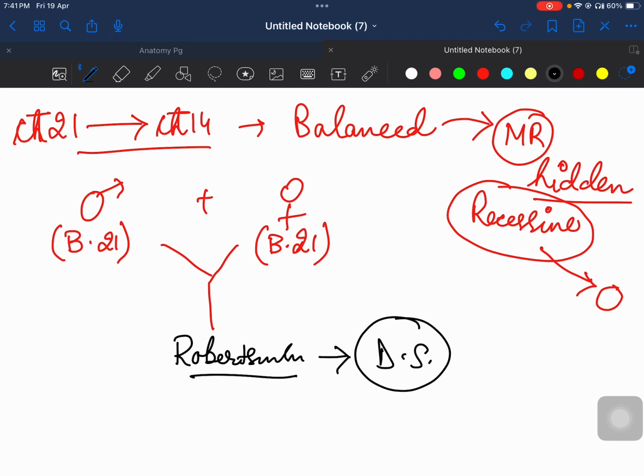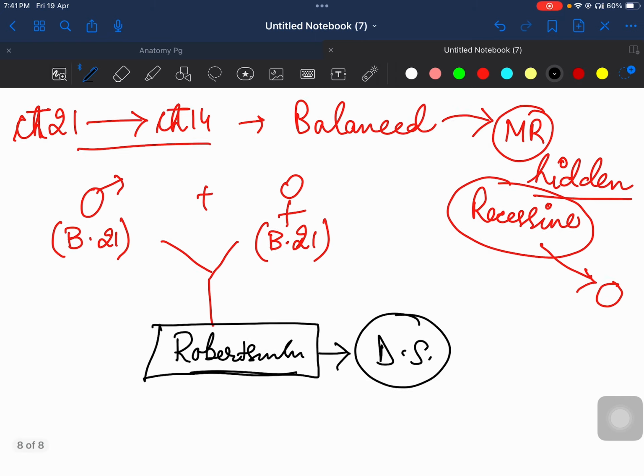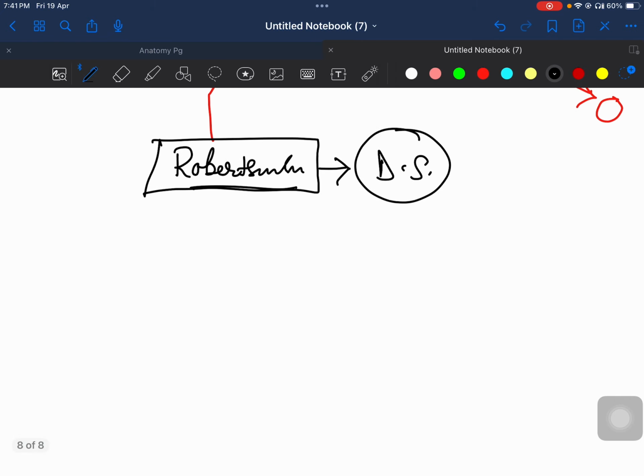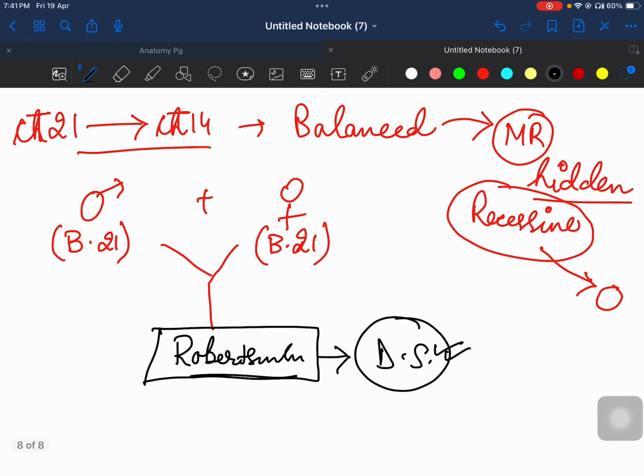When the mother and the father both had balanced translocation of chromosome 21, then the baby which will be born out of these two parents will have unbalanced translocation and will have Robertsonian translocation. So the patients who have balanced translocation, they in their lifetime will not be having any symptoms, but then they will pass it to their progeny. तो इसलिए अगर किसी के बच्चे में रॉबर्टसोनियन ट्रांसलोकेशन मिलता है, then this is an indication of parental karyotyping.